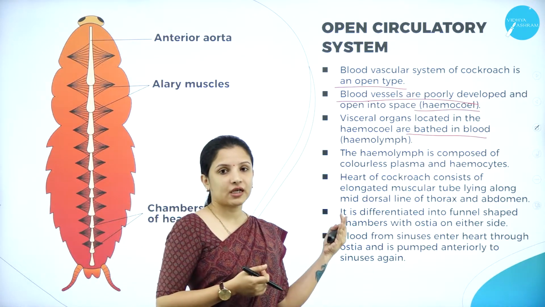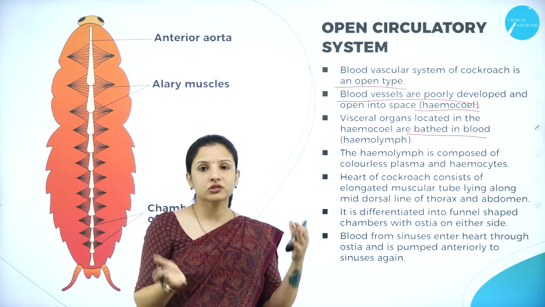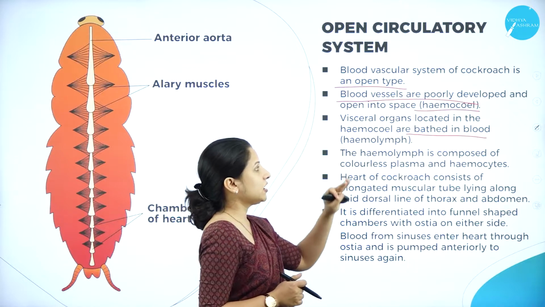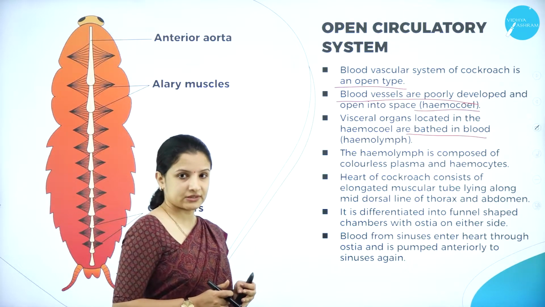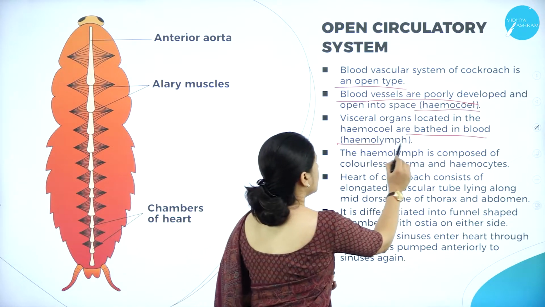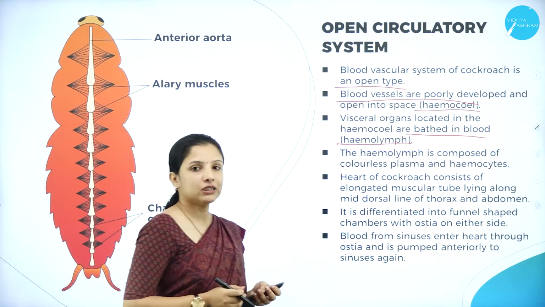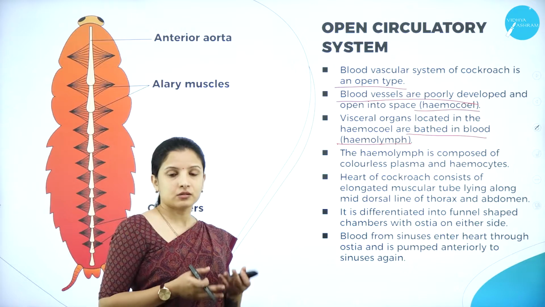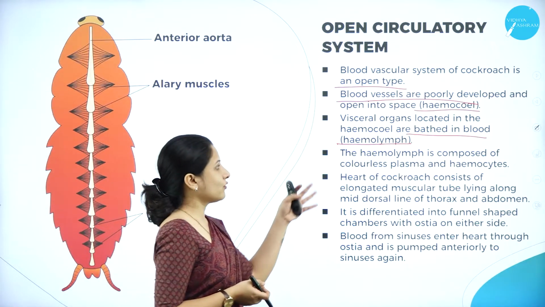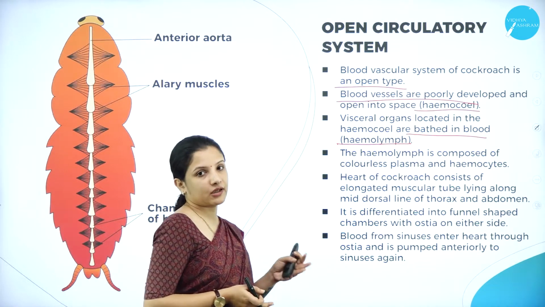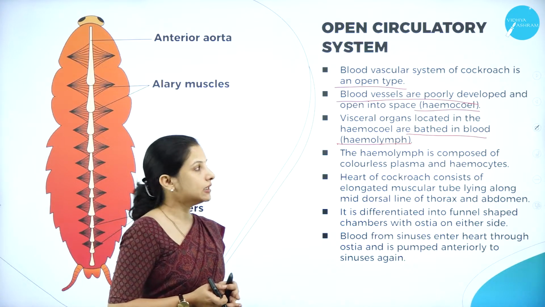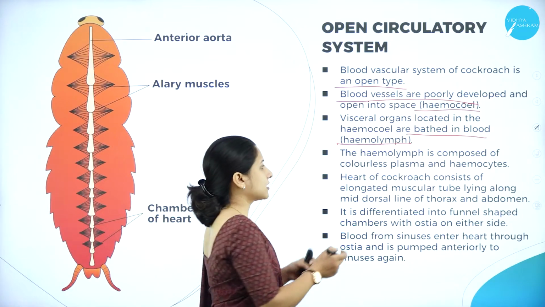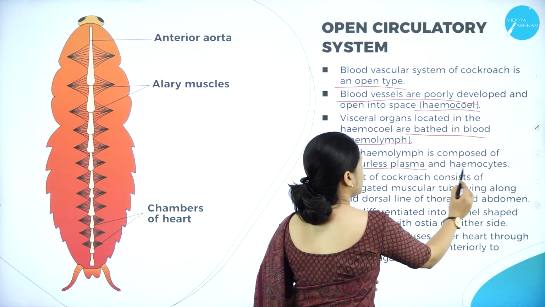But if it is the open type, what happens? All the organs just bathe inside the body, that is inside the hemocoel. So such a system is called the hemolymph. The visceral organs that are located in the hemocoel, that is the cavity of the cockroach, are bathed in the blood, and therefore it is called the hemolymph. And the hemolymph is usually made up of a colorless plasma and hemocytes.